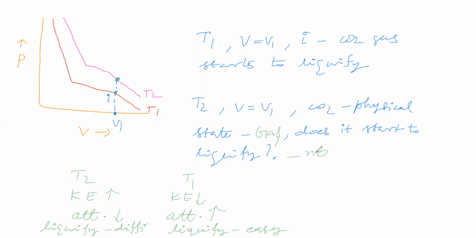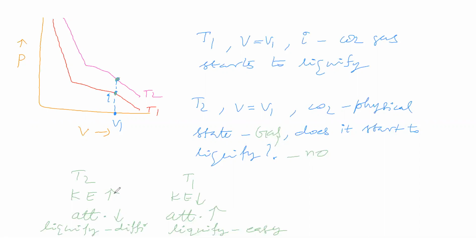So now the temperature is T1. At temperature T1, at this volume, carbon dioxide gas starts to liquefy. If you raise the temperature for the same volume, carbon dioxide will be in gaseous state, it will not liquefy. Why? Because higher the temperature, higher the kinetic energy.